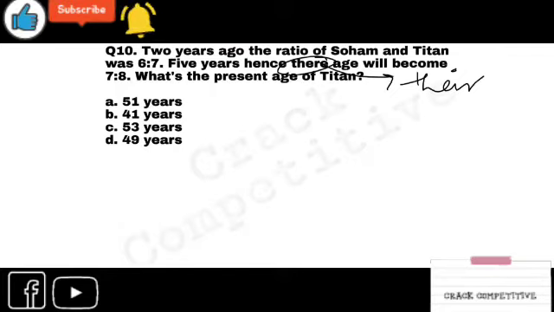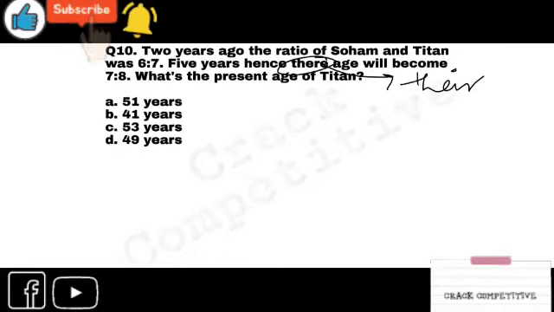How will you calculate this? It can be calculated in two ways. One with x, or whatever, Shoham as S, Titan as T, and also you can calculate in your brain, which doesn't take much time. First, I am doing it the basic way.